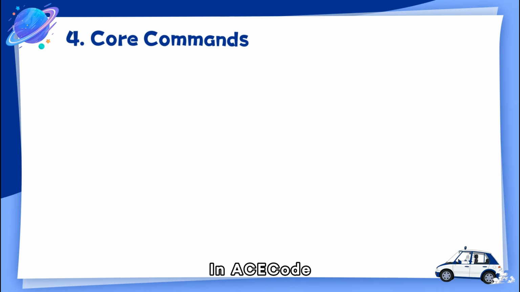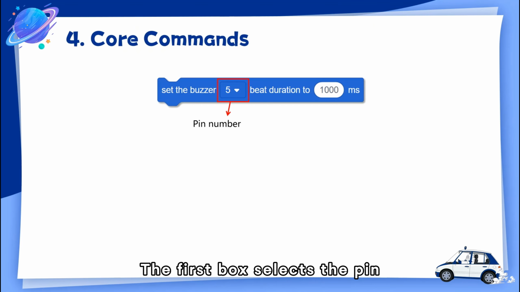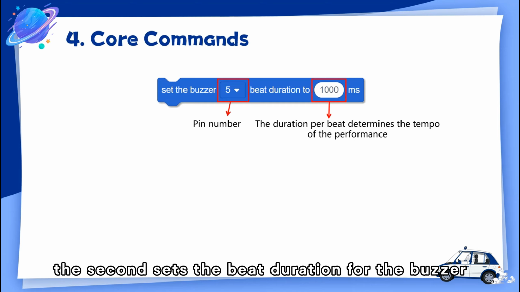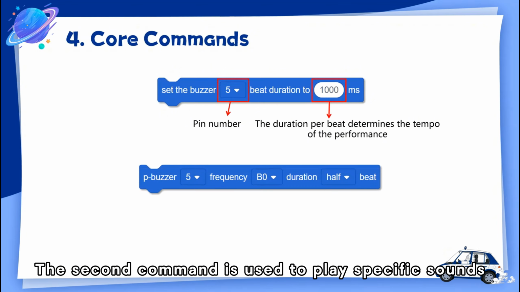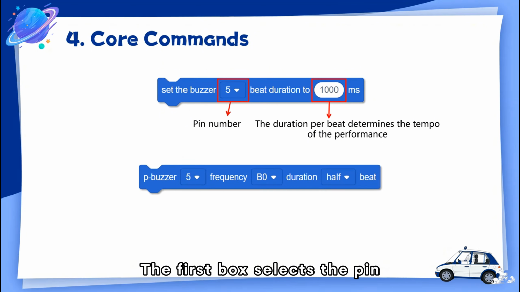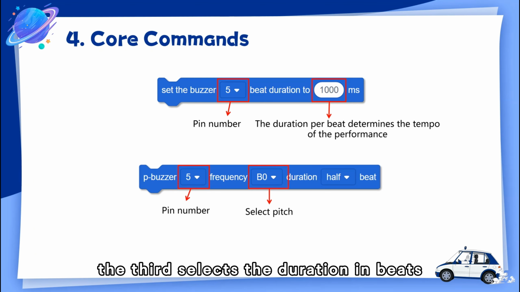In ACECode, the first command is used to control the tempo of the entire song. The first box selects the pin, the second sets the beat duration for the buzzer. This duration is determined based on the song's tempo. The second command is used to play specific sounds. The first box selects the pin. The second selects the pitch. The third selects the duration in beats.